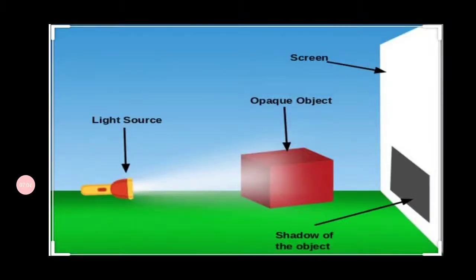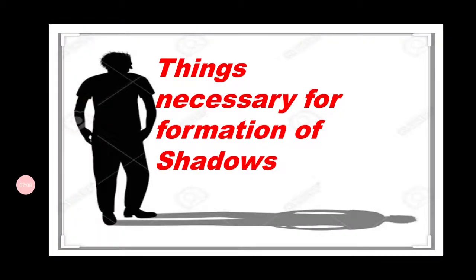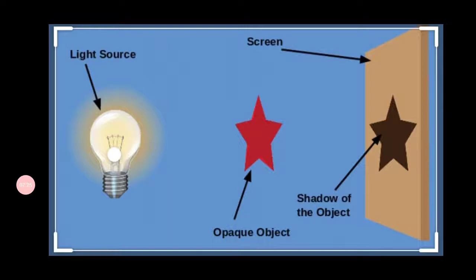Next, we are going to see in detail the things necessary for the formation of shadows. What are the conditions required for the formation of a shadow? As we just discussed, a light source is required, the second thing is a screen, and the third thing is an opaque object.